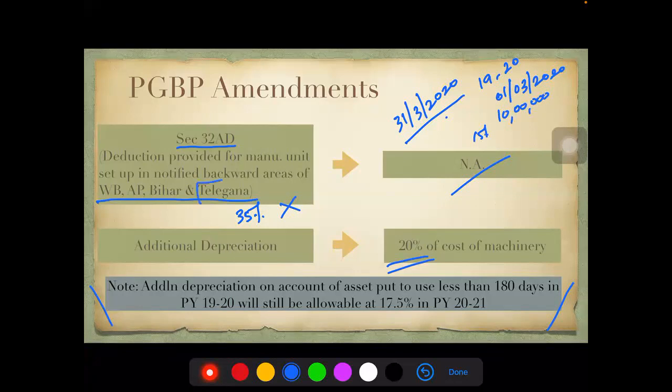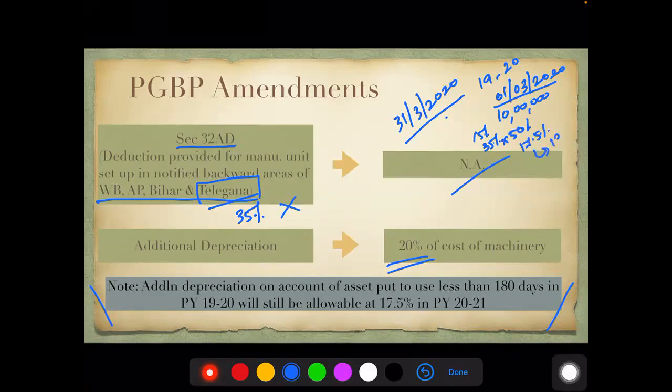So in the previous year 1920, you would have given additional depreciation at 35%. But since it is put to use less than 180 days, you would have given only half of it. So 50% of this, or rather 17.5% of depreciation would be available in the previous year 1920. And they say the remaining you can claim in the next year, 2021.